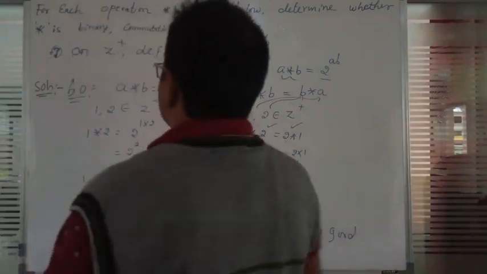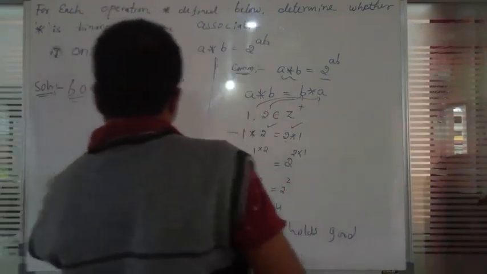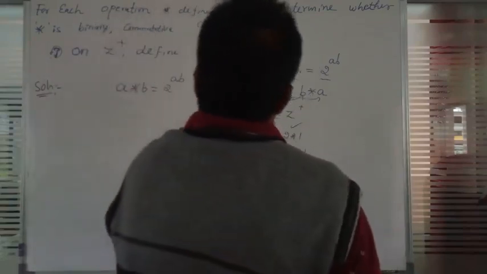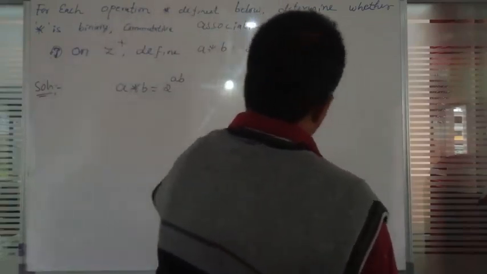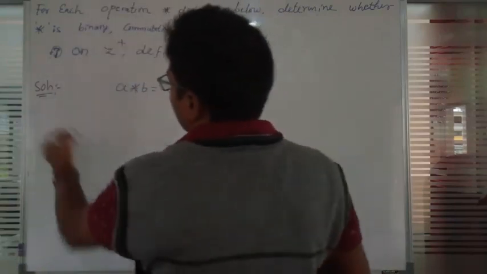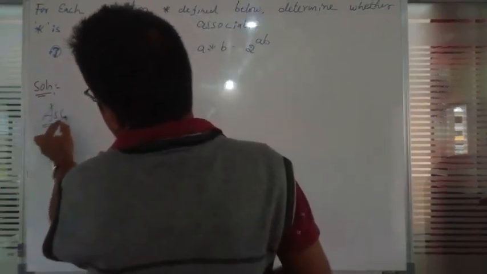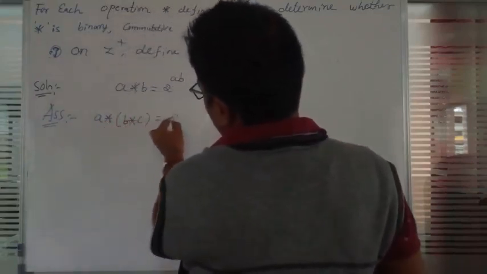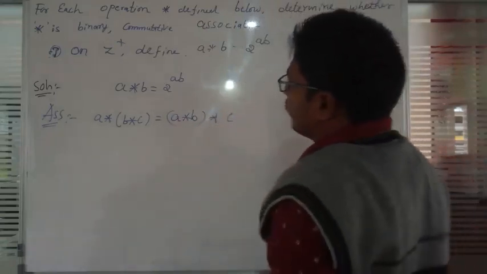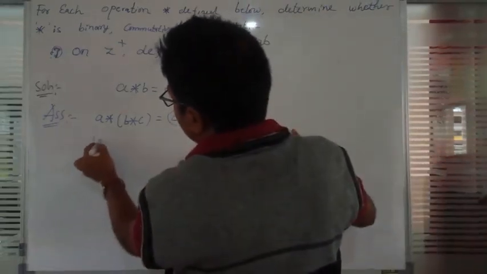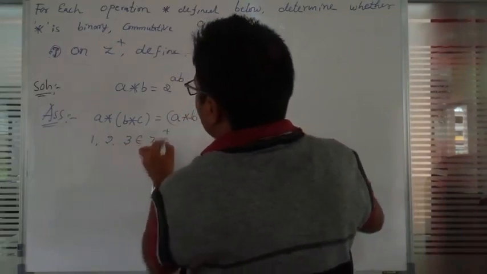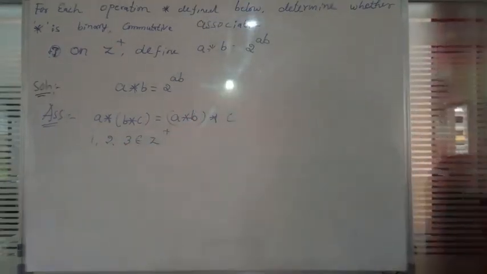Associative property. Is it possible to satisfy? Next we will check that one. So what does associative tell us? Associative is A star of B star C is equal to A star B star C. Okay. So here I will take 3 numbers: 1, 2, 3 belong to Z plus.